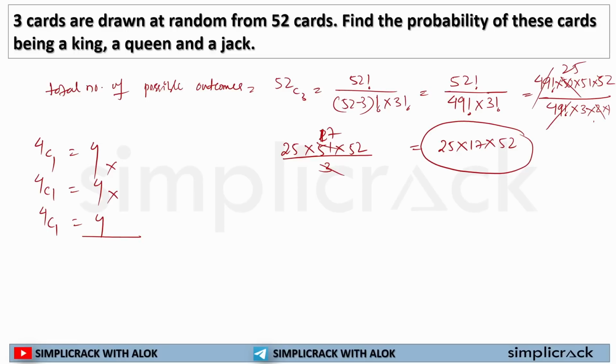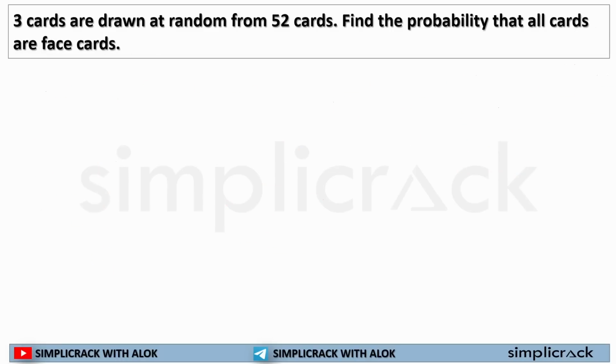Now I have to select it. This is not an OR. These cards are dependent on each other because I am selecting one after another. So I'll find out the number of favorable outcomes: 4 into 4 into 4, that is 64. The probability will be 64 divided by 52 multiplied by 51 multiplied by 50. If you solve it, you will get the answer of this question. So this is how we will be solving card questions or any questions coming from the cards concept. I hope this is clear to each and everyone.